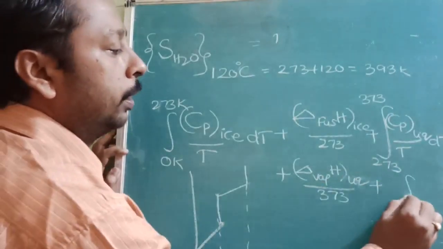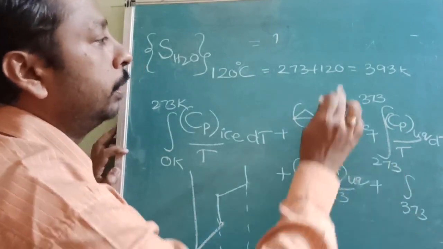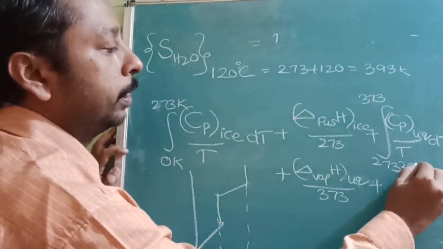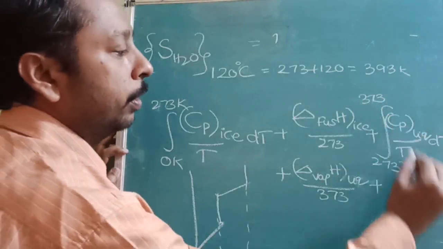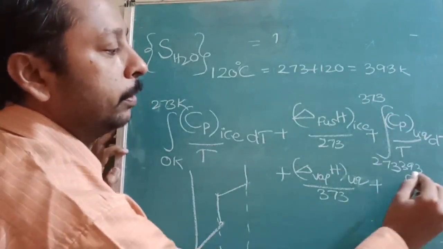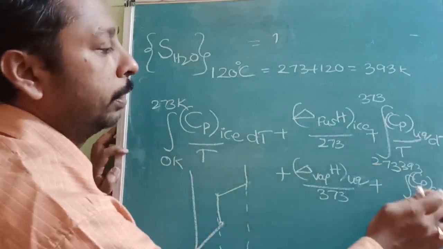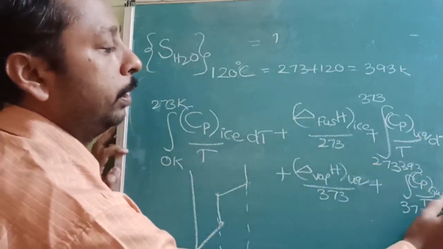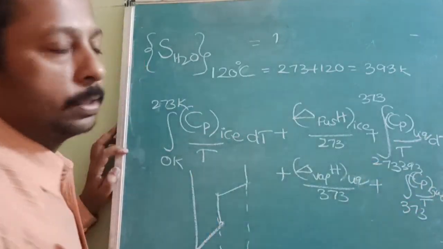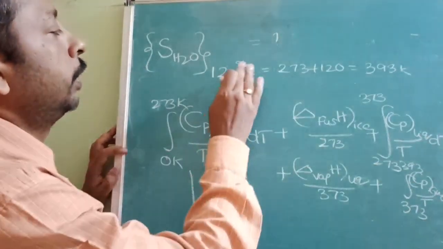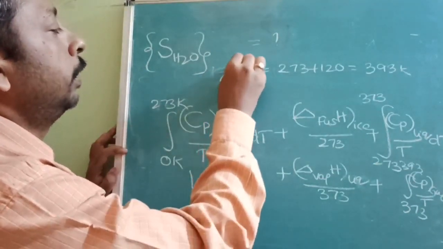Then after that, from 373 to whatever temperature is given, 393, what will you write? Cp of gas divided by T dT. Is it understood? Suppose the question is only about 70 degrees Celsius.